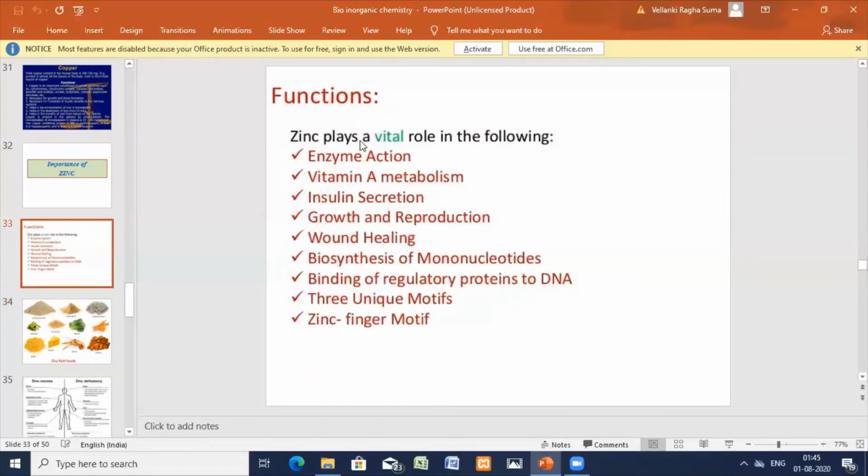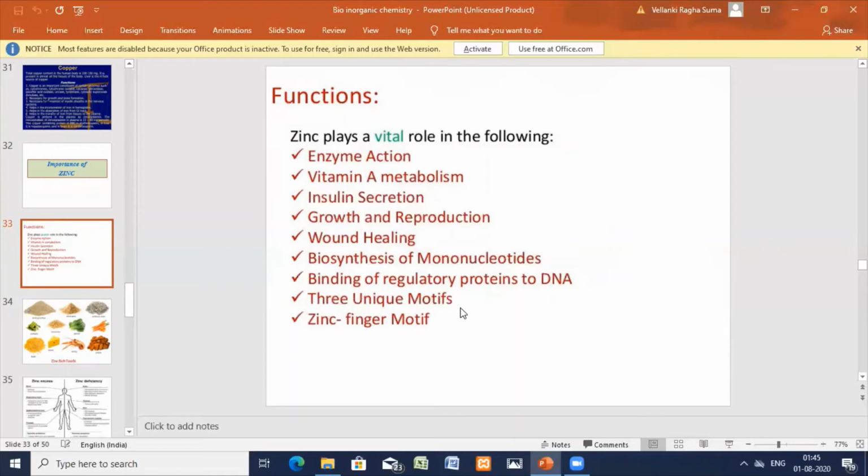It plays a very important role: enzyme action, vitamin A metabolism for the eyes, insulin secretion, growth and reproduction, wound healing, biosynthesis of mononucleotides, and binding regulatory proteins to DNA. So for the regulatory proteins, zinc finger motifs. Zinc is an integral part of several biologically important motifs and zinc finger motifs.